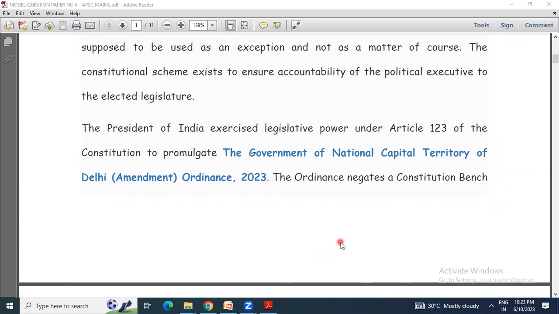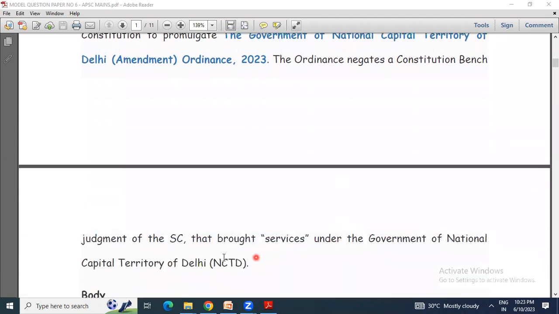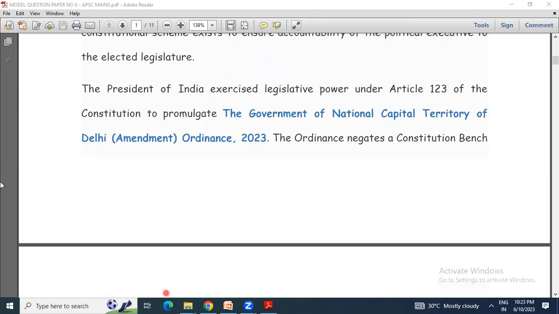Now, the ordinance negates a constitutional bench judgment of the SC on services under the Government of National Capital Territory of Delhi. You know, a few days back, this was in the news. That's why this question is supposed to be important for the upcoming APSC exams.